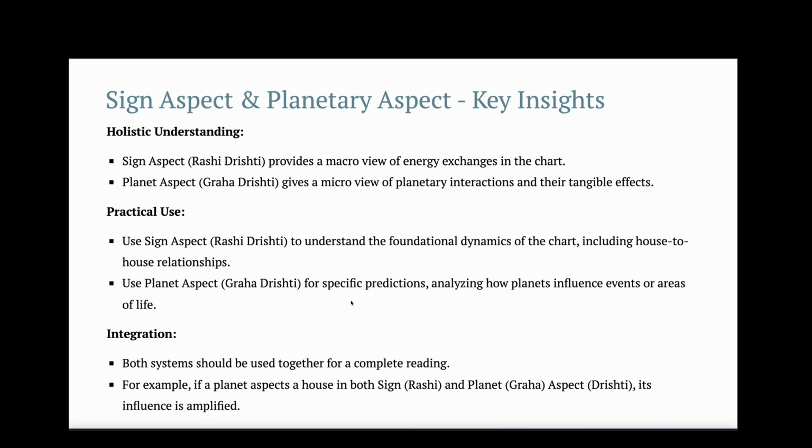In a practical use perspective, the sign aspect can be used to understand the foundational dynamics of the chart, including house-to-house relationships, and planet aspect can be used for specific predictions and analyzing how planets influence events and areas of life. So both systems can be used together for a complete reading. For example, if a planet aspects a house in both sign and planet aspect, its influence is amplified.